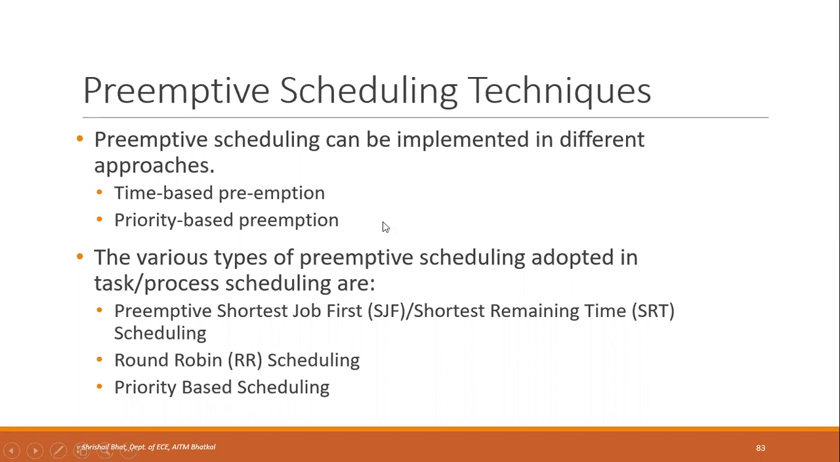The other one is priority-based preemption. Processes will have different priorities, and based on priority, the highest priority task will be executed. If some task is presently being executed and a higher priority task enters the ready queue in between, then the presently executing task will be preempted. That is called priority-based preemption. There are different techniques used for preemptive scheduling. One is preemptive shortest job first, SJF, also called shortest remaining time scheduling. The other is round robin scheduling, and the last is priority-based scheduling. We are going to study these three one by one.